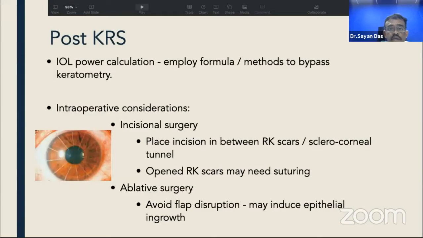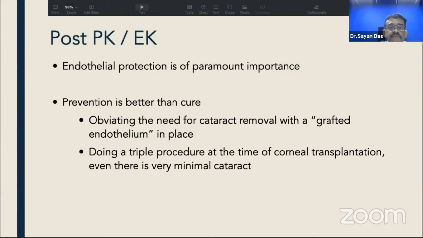Post-keratorefractive surgery, IOL power calculation is a problem, and we should either employ formulas or we should employ methods to bypass keratometry. Intraoperative considerations are important in RK because these incisions may open up, and we may prefer a sclerocorneal tunnel in these cases, and open RK scars may need resuturing. And in ablative surgery, we should take care that we do not disrupt the pre-existing flap, because that may induce epithelial ingrowth.